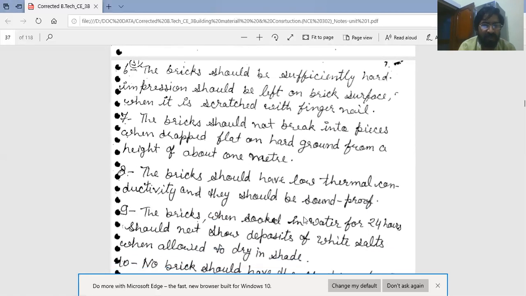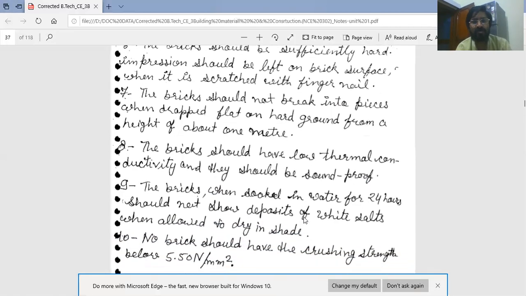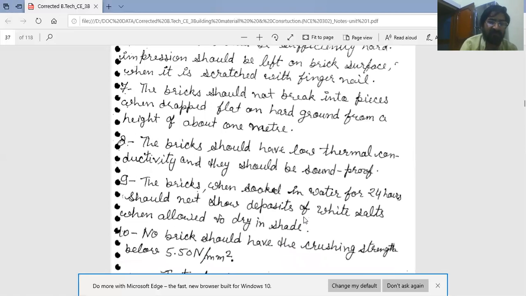Next quality is that the bricks should have low thermal conductivity; the capacity of transfer of heat of brick should be minimum. These are good quality bricks.